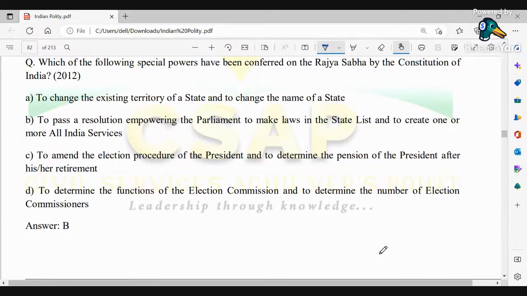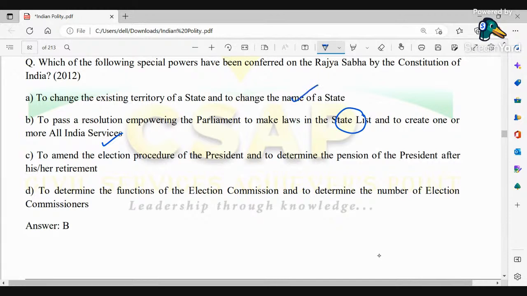Here the first question is, which of the following special powers have been conferred on the Rajya Sabha by the Constitution of India? The options are: to change the existing territory, to pass a resolution, to make laws in the state list and to create one or more all India services, to amend the election procedure, and to determine the functions of the Election Commission.